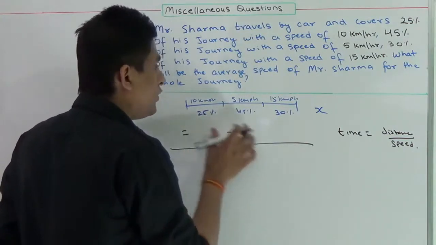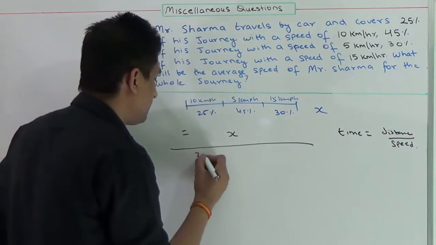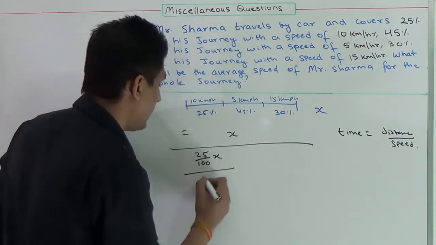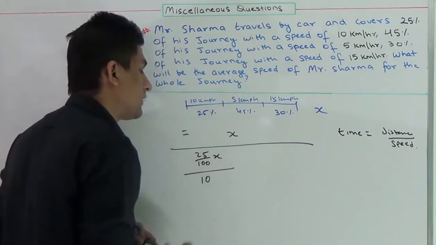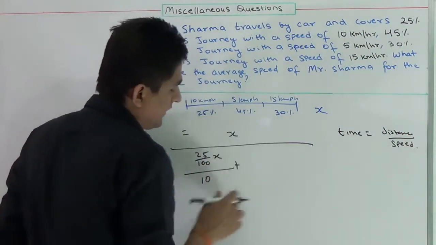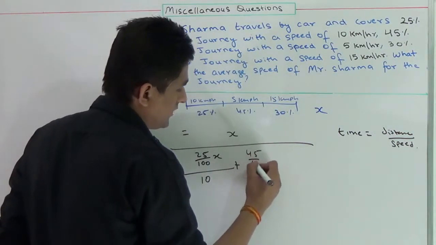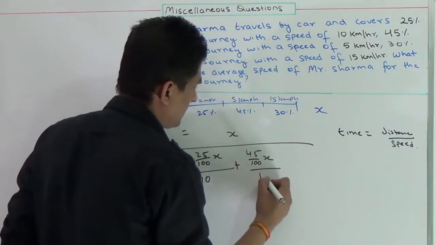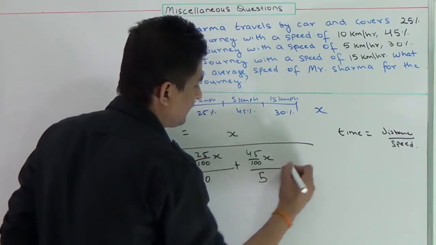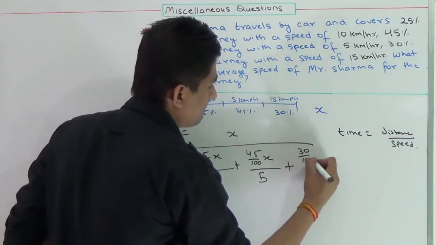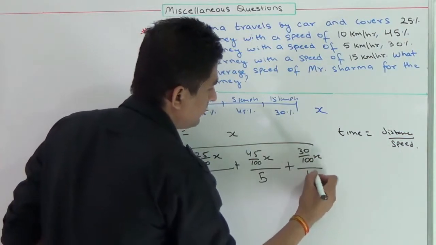The value of T1 will come like this: 25 by 100 of x is the distance, and the speed is this. This is the value of T1. Now I'll calculate the value of T2. It will look like this: it is 5. Then here, 30 by 100 of x upon 15.